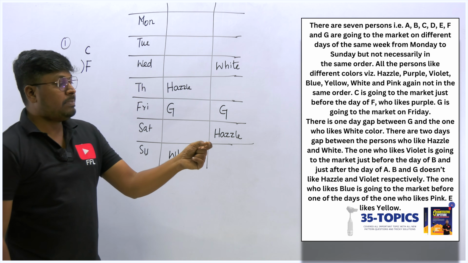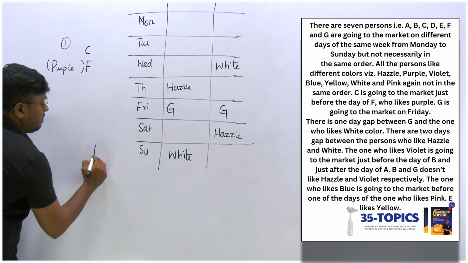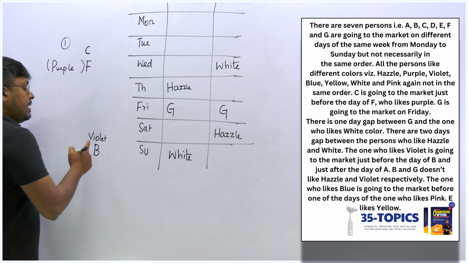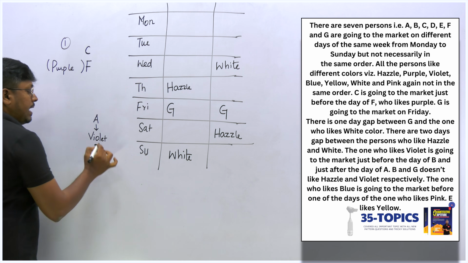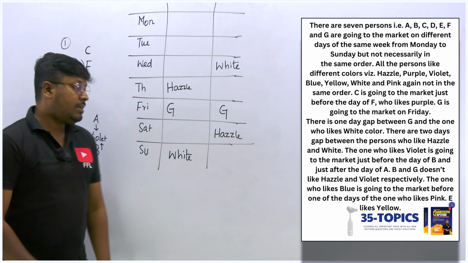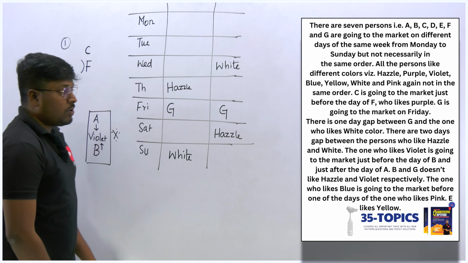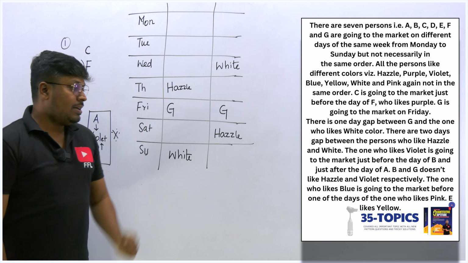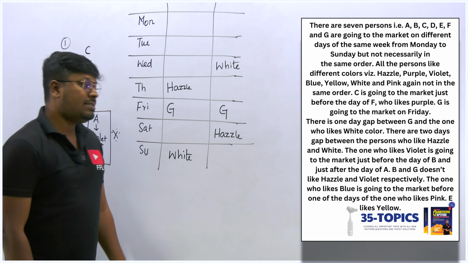So the person who likes violet color is going immediately before B, and immediately after A. So this will be the important clue here in the question, because they have mentioned it as just before, immediately after. So we don't want to fix here. We still have some more points remaining.